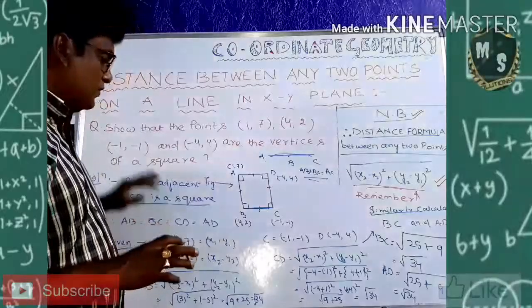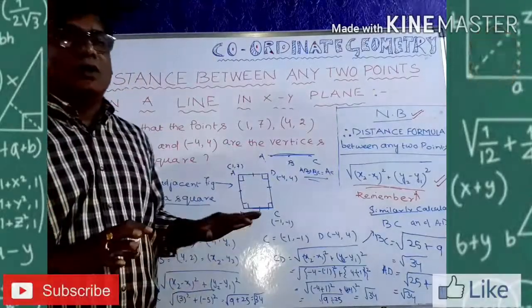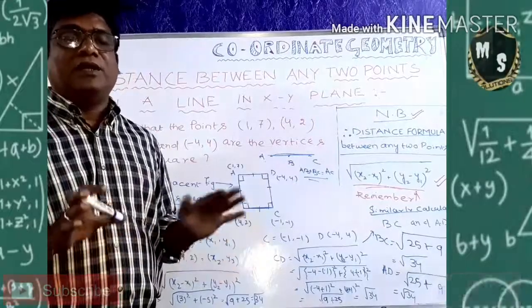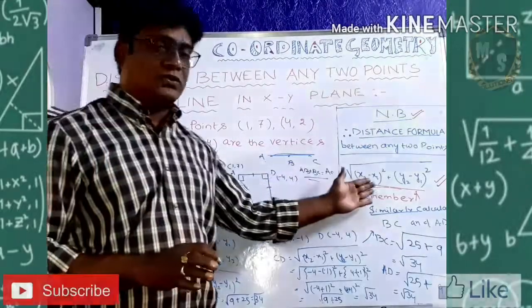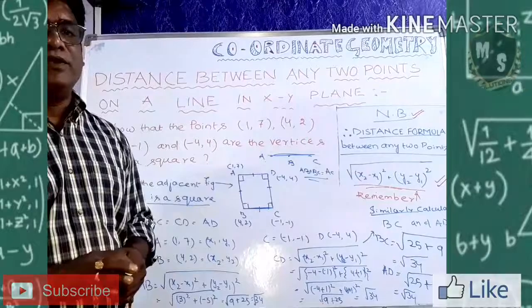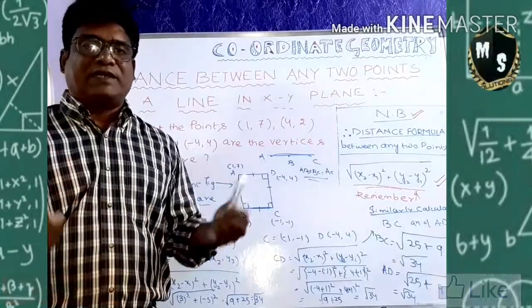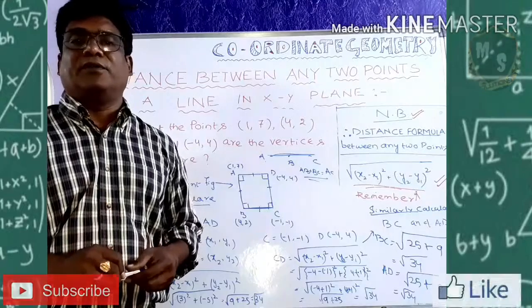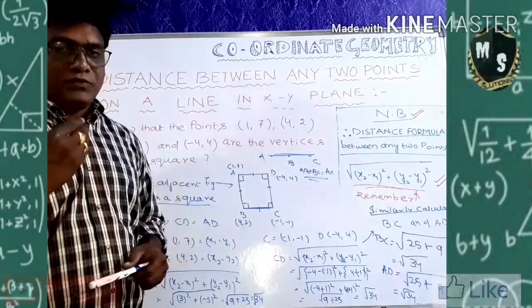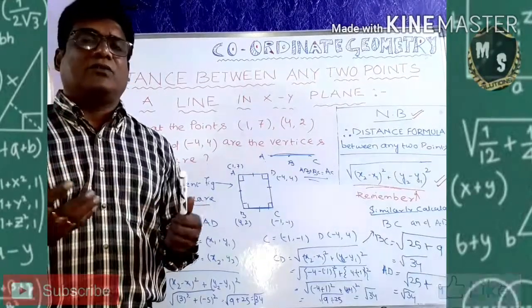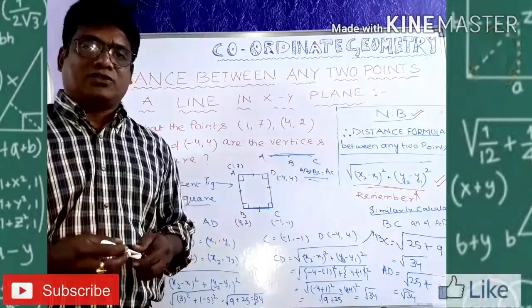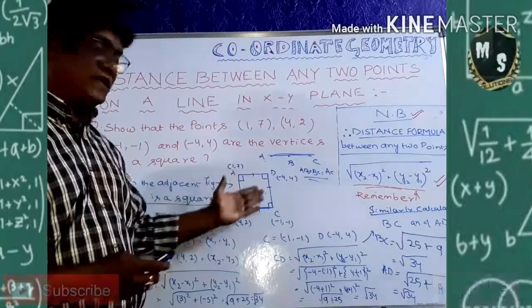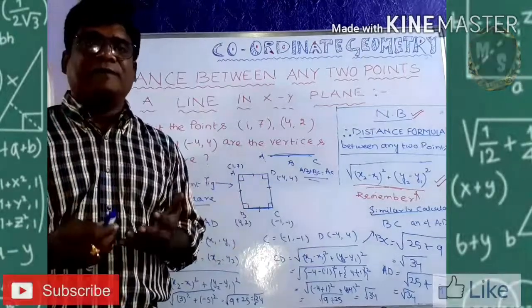So I hope you understand the distance formula in the XY plane. Try to remember the formula by which you can do the sums nicely. Practice the sums after getting it from the video. Practice the sums nicely from your book by taking the distance formula. You can take the coordinates from your own mind, and also you can take many coordinates to prove it as a square, to prove it as a rectangle, to prove it as a triangle.